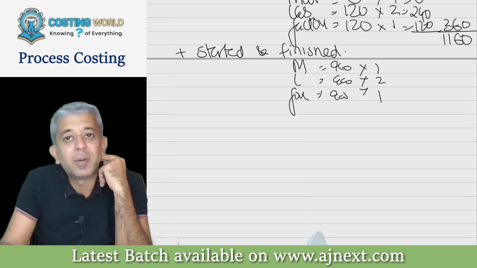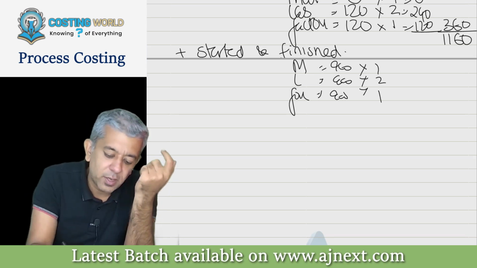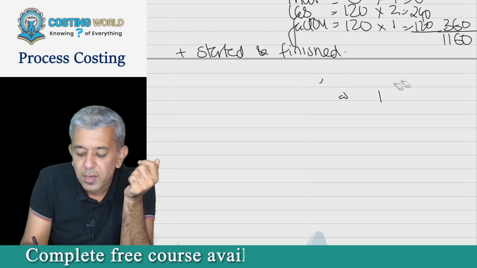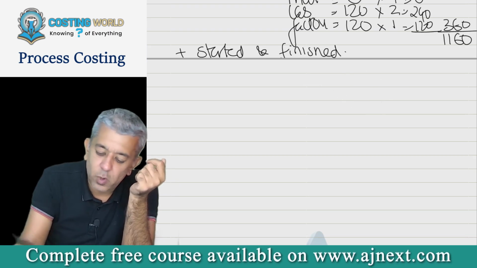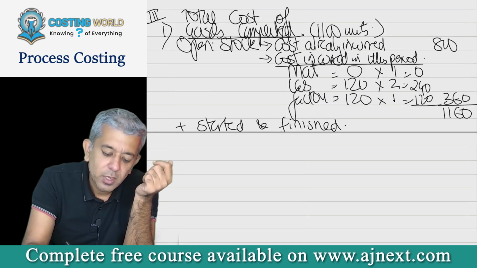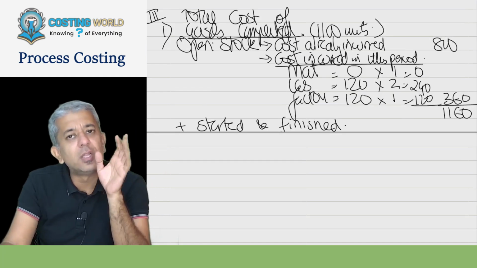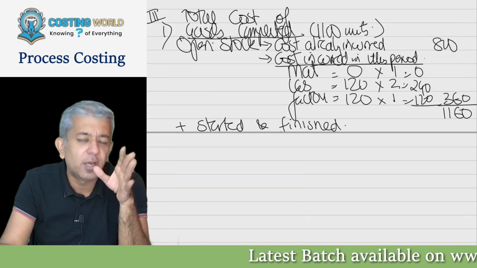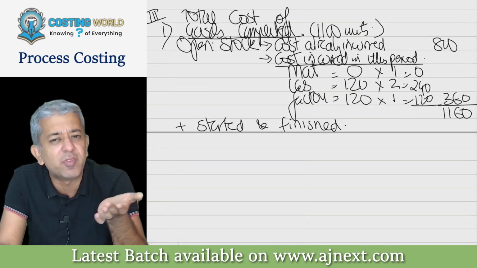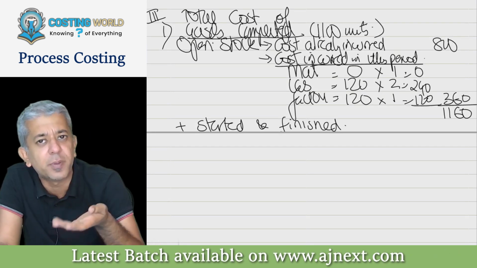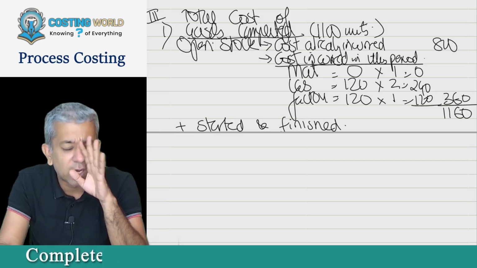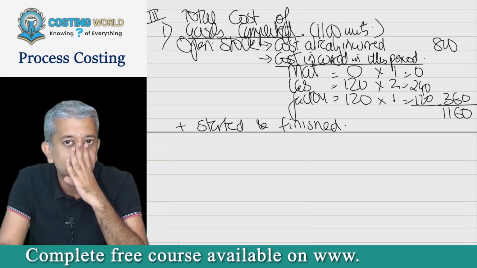into 1, 2 and 1. But neither I am stupid nor you are stupid. Why waste three lines for it? Tell me, I should directly get the answer. What into what? 900 into 4. Can we say all these units were fully started in this period and fully completed in this particular period? So every cost was incurred in this particular period only. So total cost incurred was rupees 4. Is that okay?